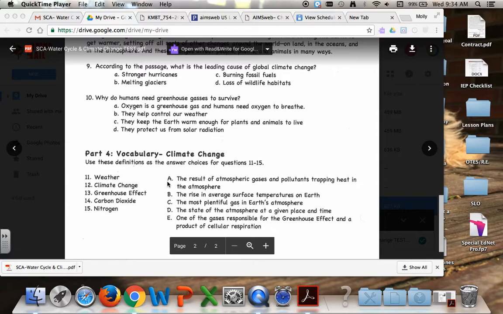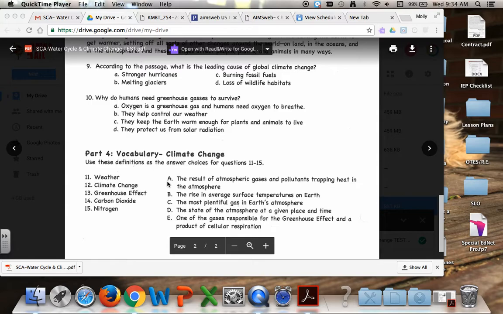Part 4, Vocabulary Climate Change. Use the definitions as answer choices for questions 11 through 15. Number 11, weather. 12, climate change. 13, greenhouse effect. 14, carbon dioxide. 15, nitrogen.